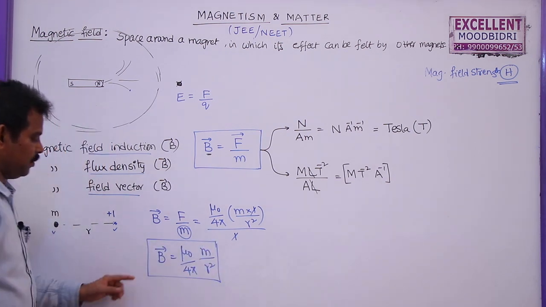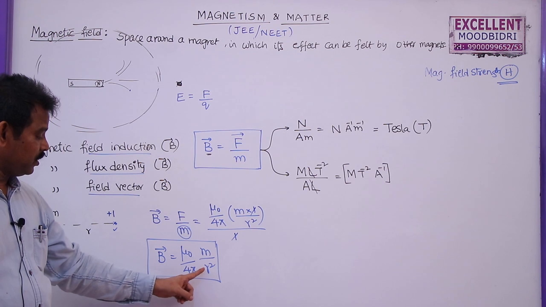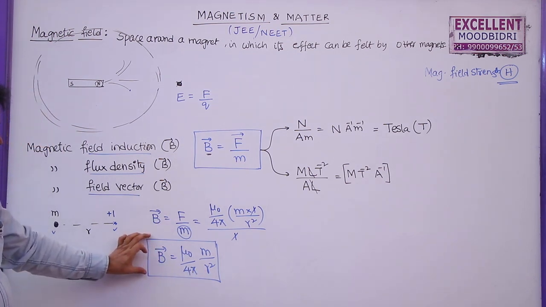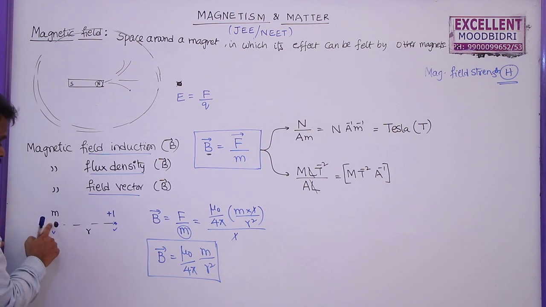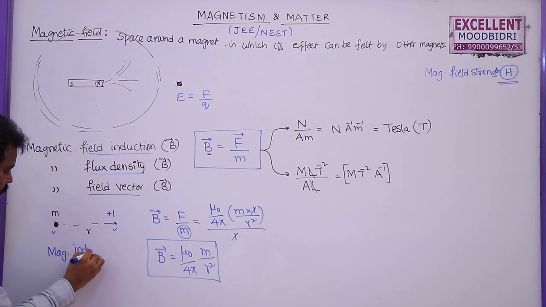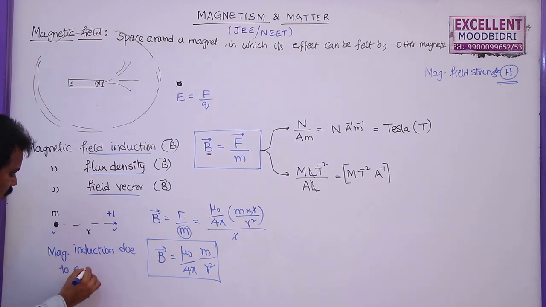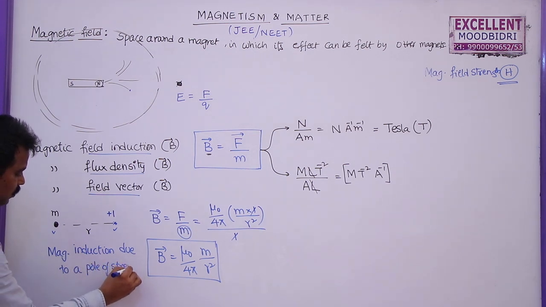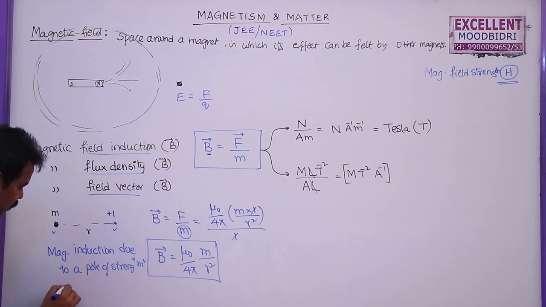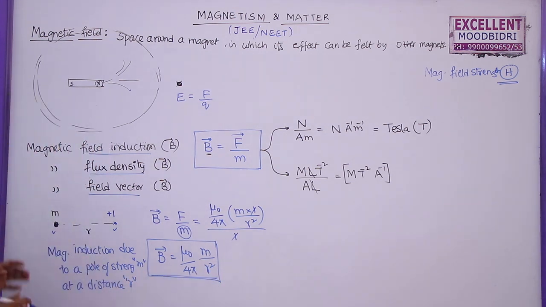So from this, the magnetic field induction due to a pole is directly proportional to the pole strength and inversely proportional to the square of the distance between these two. This is how you can find the magnetic field induction due to a single pole. So here I am writing: magnetic induction due to a pole of strength m at a distance r is given by mu naught by 4 pi m by r square.